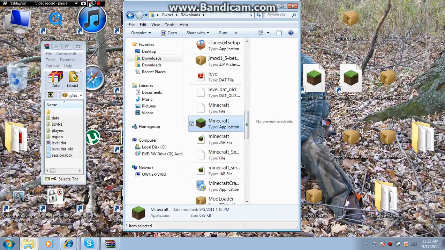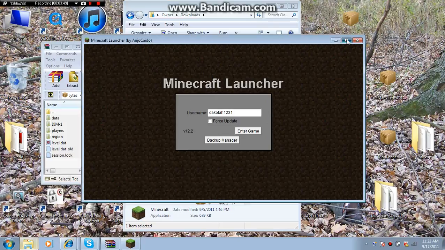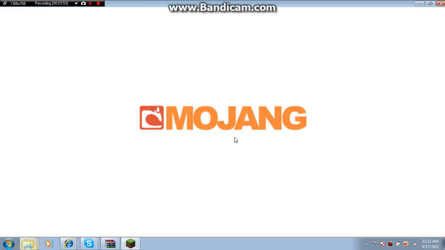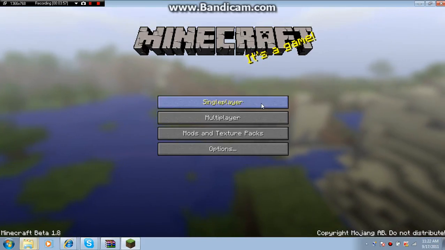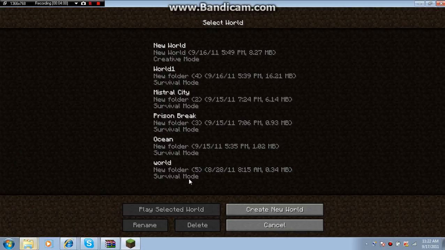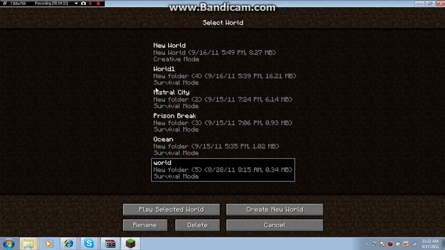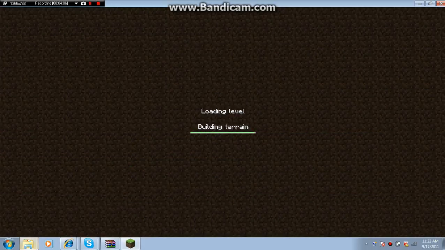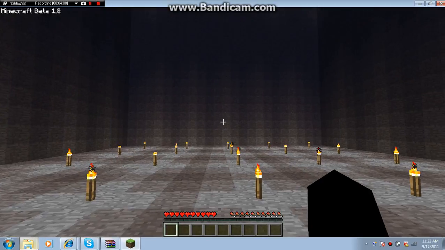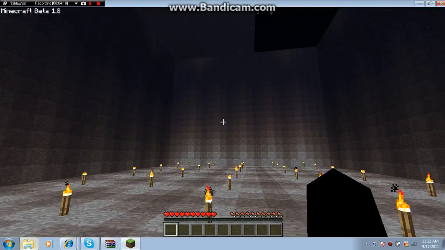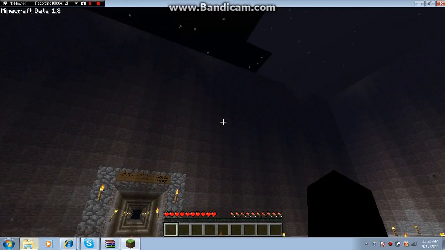Minecraft may take a while to load. Okay, one here, and this is it. Probably my selected world, and you're here. Let's try to make an adventure map.